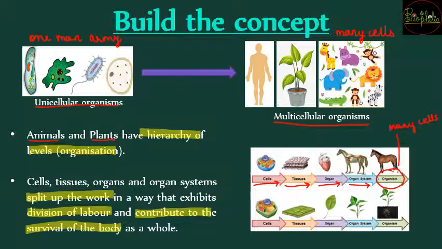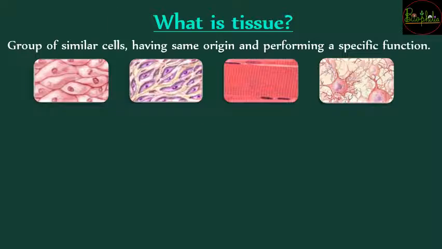And now we will be understanding the first hierarchical level, that is the tissues. So when cells came together in a meeting, and the suggestion was given to form tissues, that is going to be the topic for the next slide. So what are tissues? What is tissue? Since in the hierarchy tissue comes after cells, it is going to be a group of similar cells.